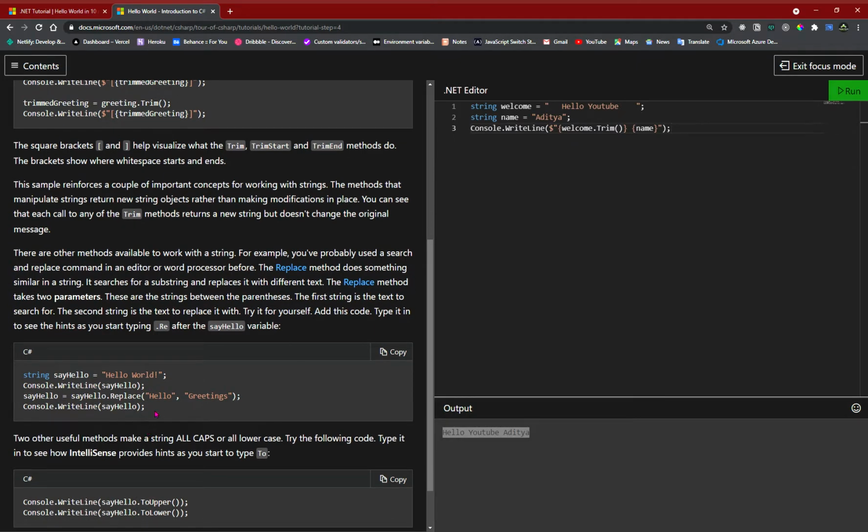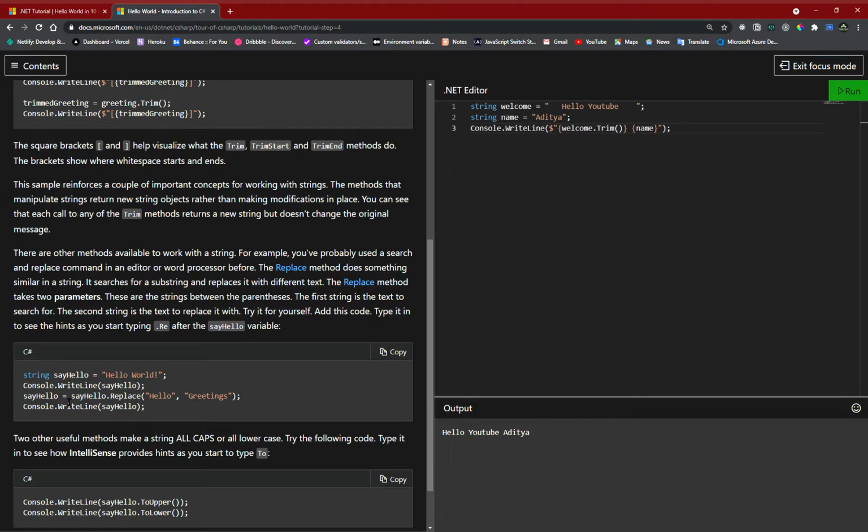It says that you can also use replace. So we can replace the string as well. It says the first value should be the value you want to remove, and the second value is what to replace it with. So I guess this is the thing. Let's see. Okay, so we got say hello, that's hello world.